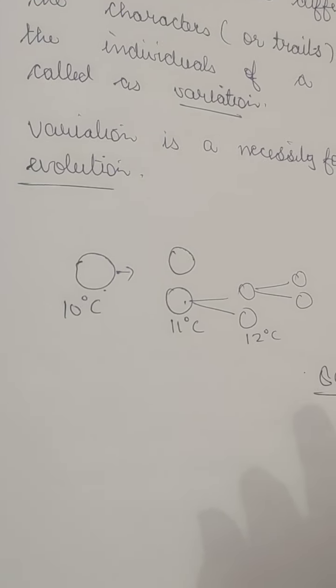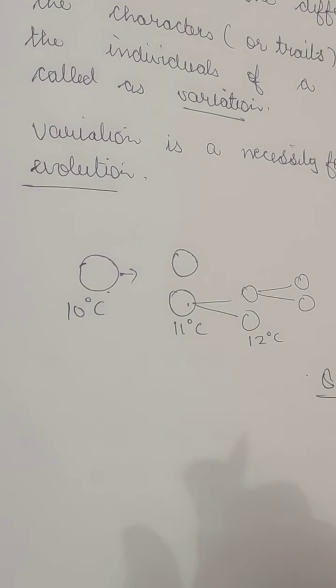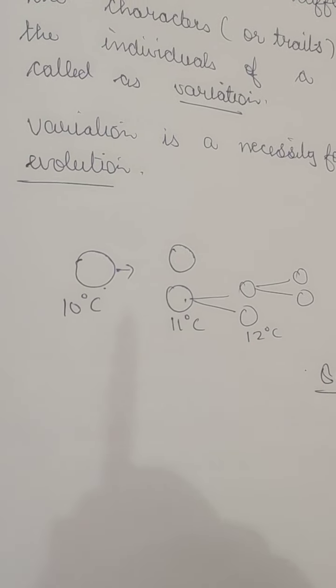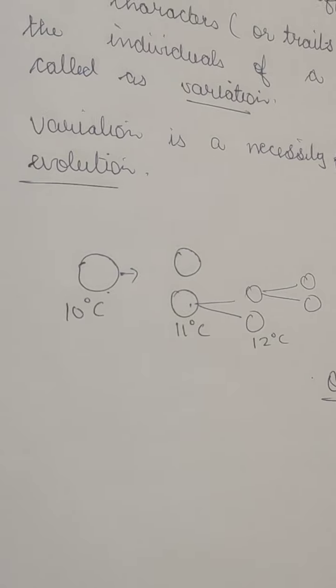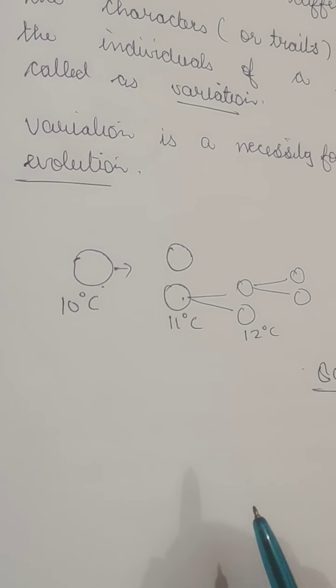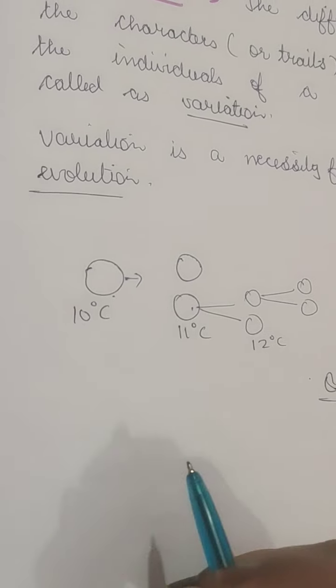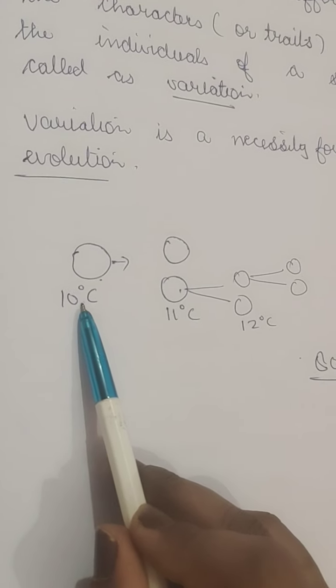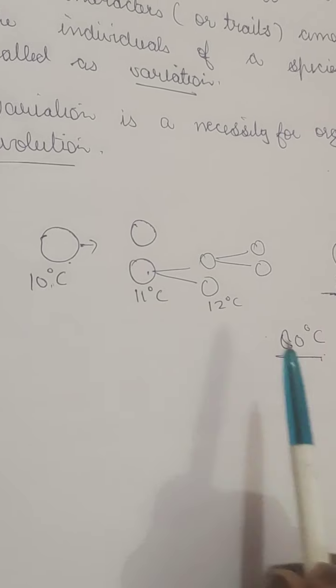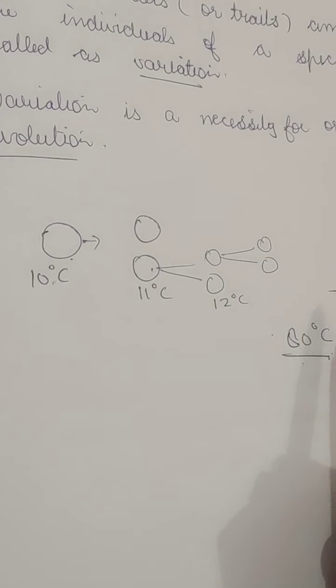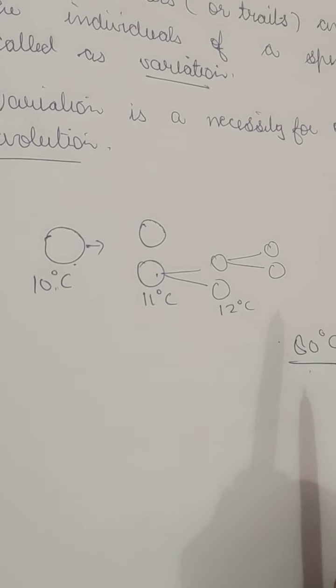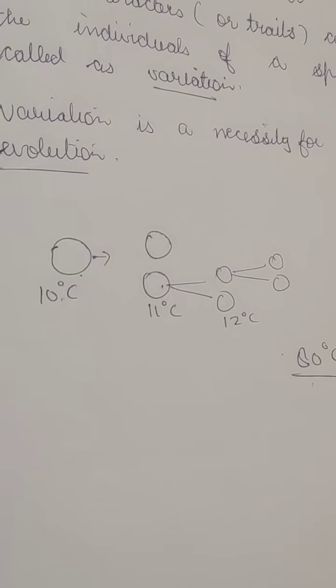So the bacteria which does not have this variation will not be able to withstand the heat, and it will not be able to survive in circumstances which are not appropriate for it. Like this bacteria will not be able to survive in this temperature. So variation is very important for the survival of any species in this world.